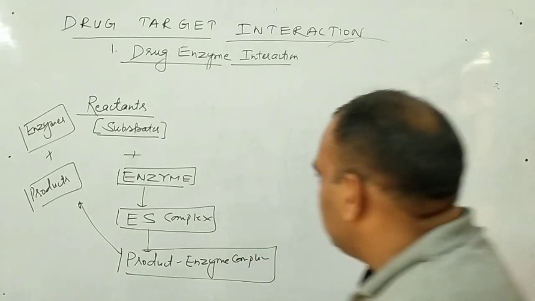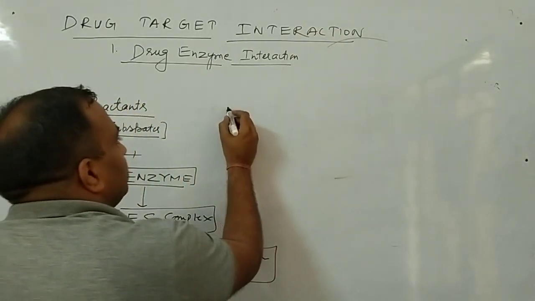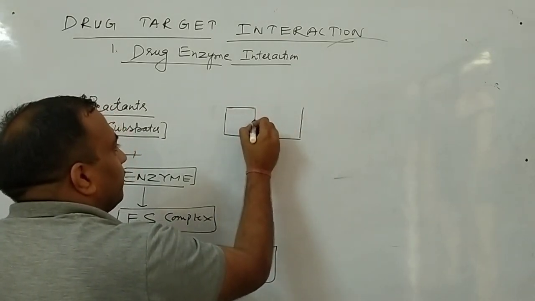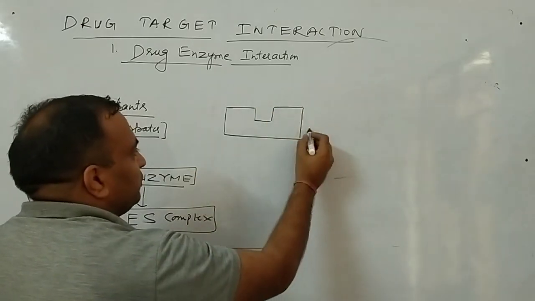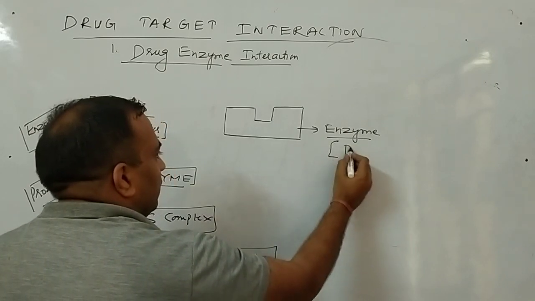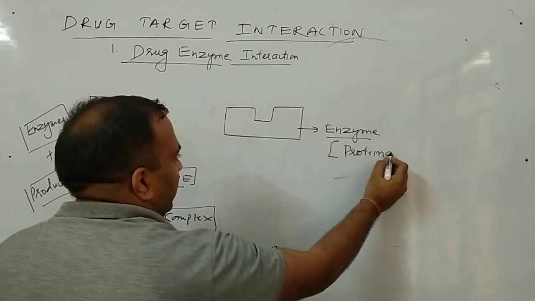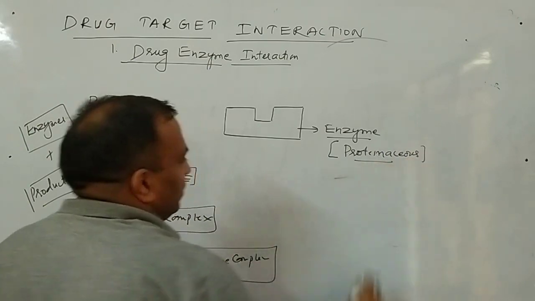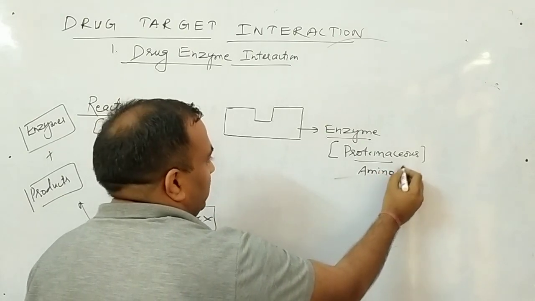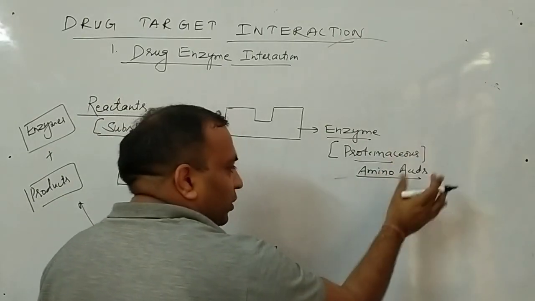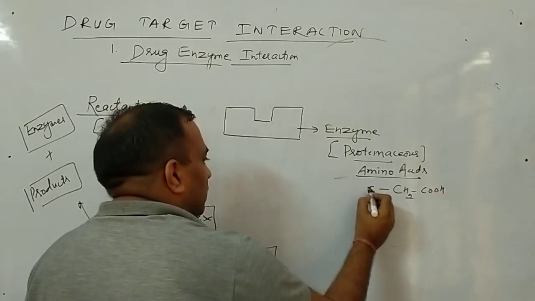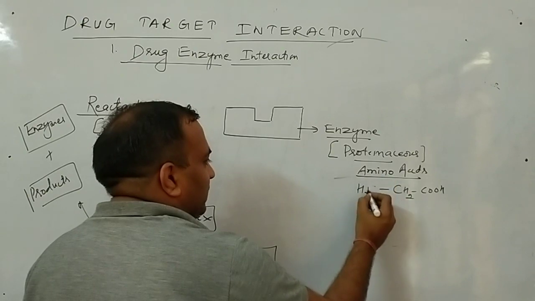Now how the enzyme works, just see. This is the structure of a particular enzyme. Enzyme is basically proteinaceous in nature. Enzymes are made up of proteins, and proteins are made up of amino acids. Remember these terms. Amino acids are compounds which contain an amino group as well as an acidic group.